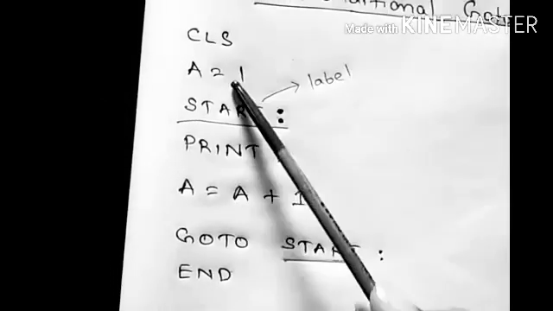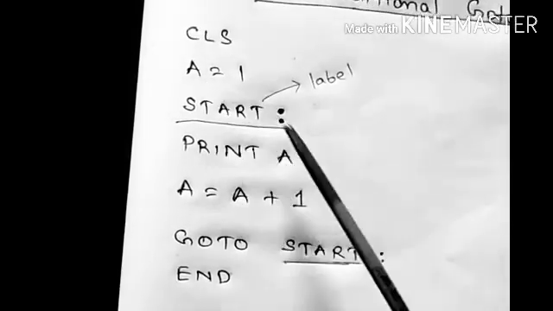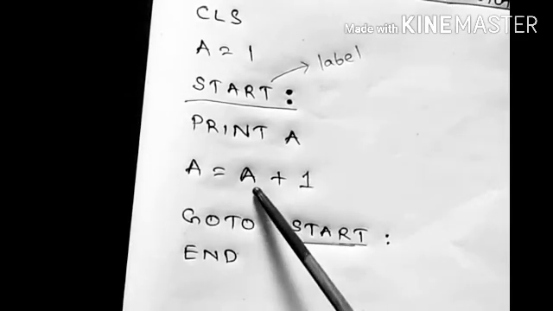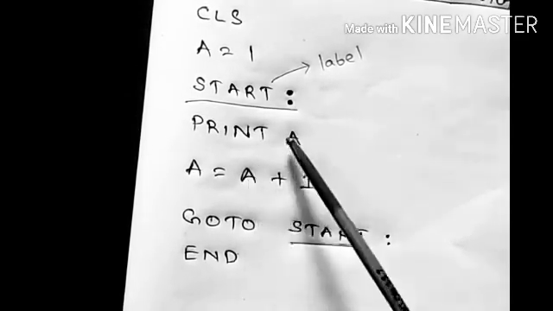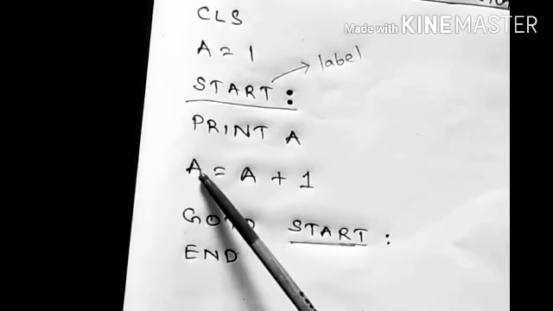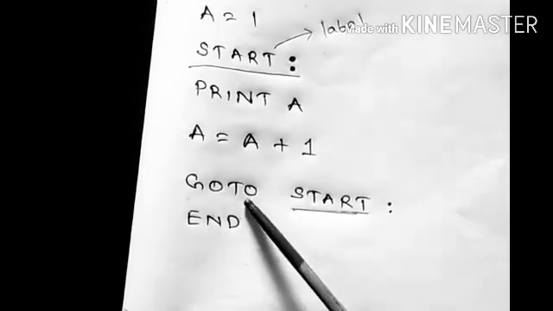Print a. First of all it will print the value of a, that is 1, because 1 is contained within a. Then it will increment the value of a by 1. A equal to a plus 1 means 1 is stored in a, 1 plus 1 becomes 2. Then the value of a will be updated with 2. Now the value of a has become 2 after executing this statement. Then it will come to the goto statement.